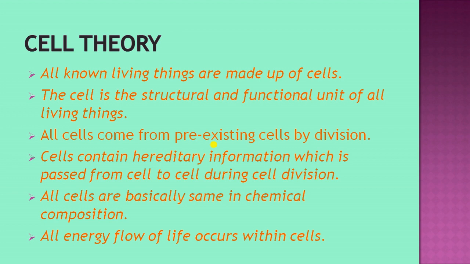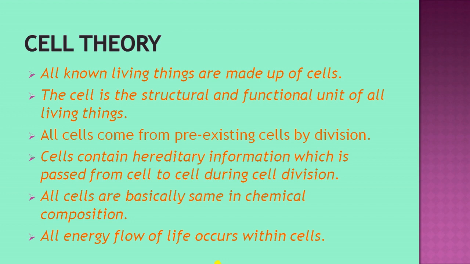So this is a postulate under this. And coming to the next one, cells contain hereditary information, which is very important, and which is passed from cell to cell during cell division.